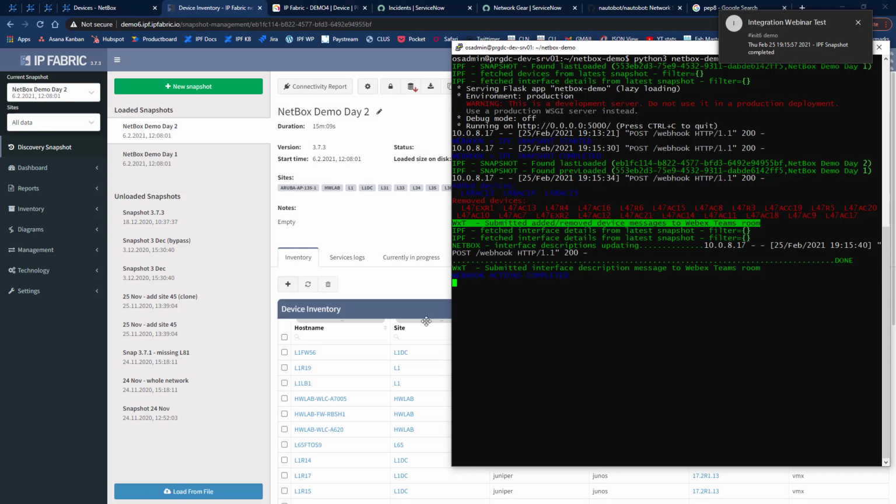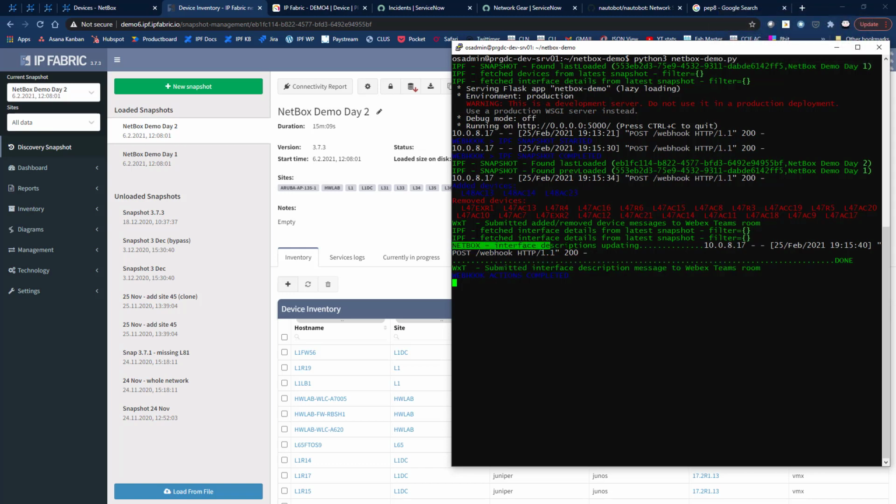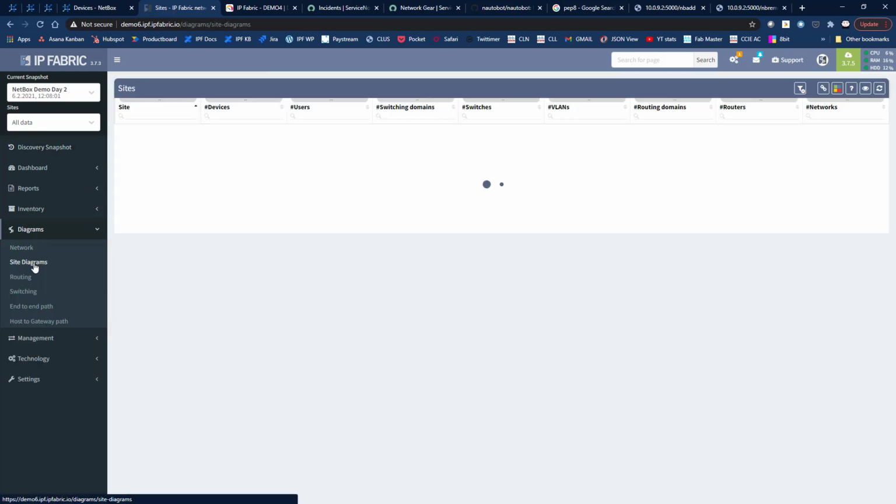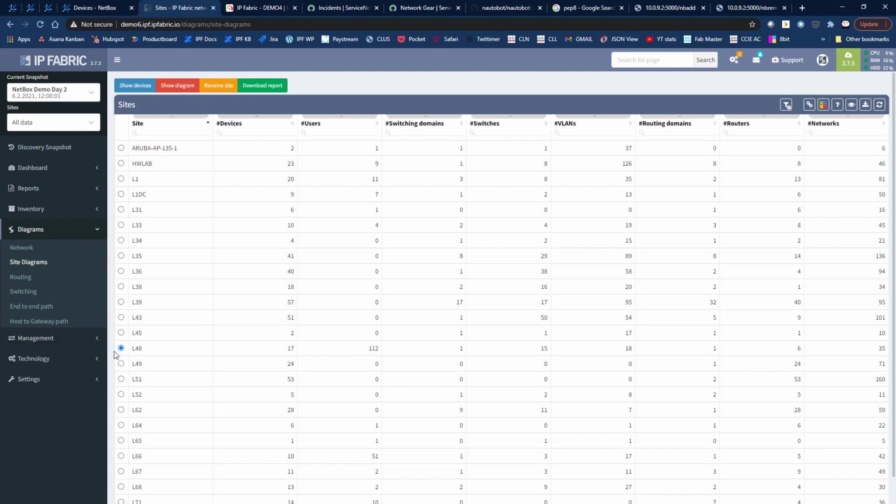And then we've just gone through and submitted our interface description message. So it's updated our interface descriptions as well. So now if we go to look at the diagrams, we can see that we no longer have the option for a Site47 diagram because the devices have been removed. They're no longer in the network.